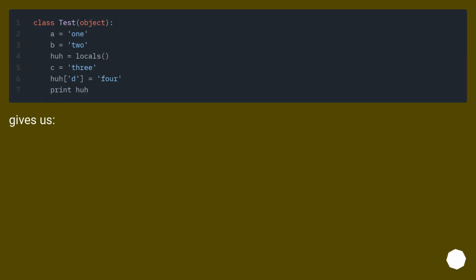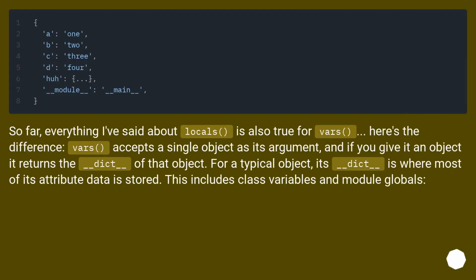Gives us... So far, everything I've said about locals is also true for vars. Here's the difference. Vars accepts a single object as its argument, and if you give it an object it returns the __dict__ of that object. For a typical object, its __dict__ is where most of its attribute data is stored. This includes class variables and module globals.